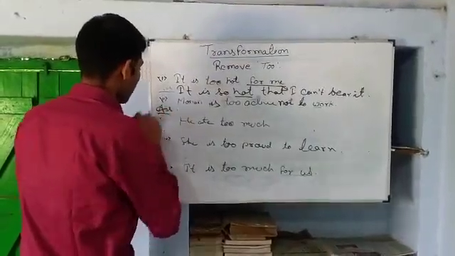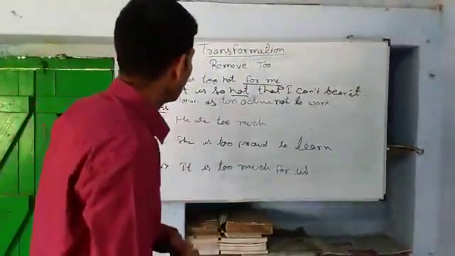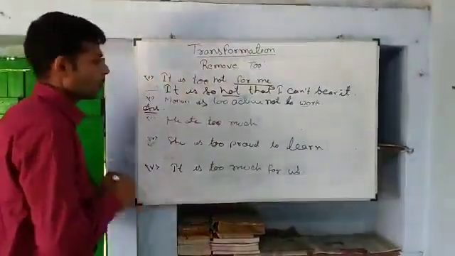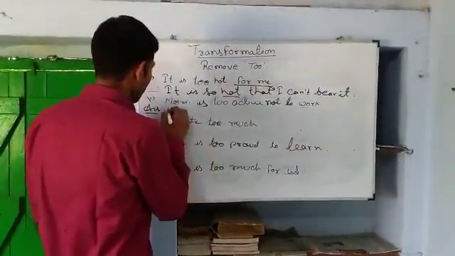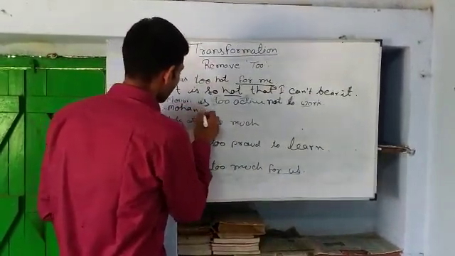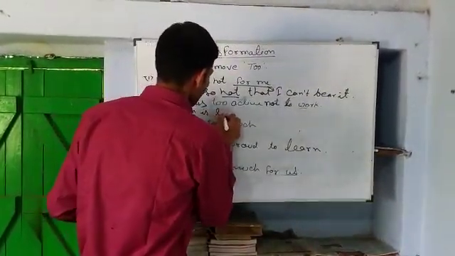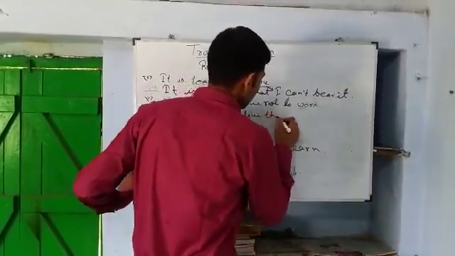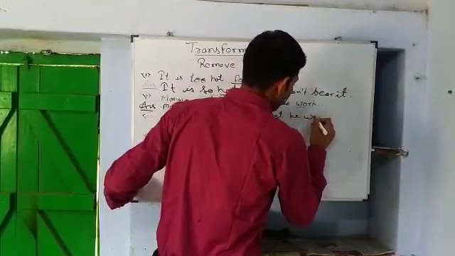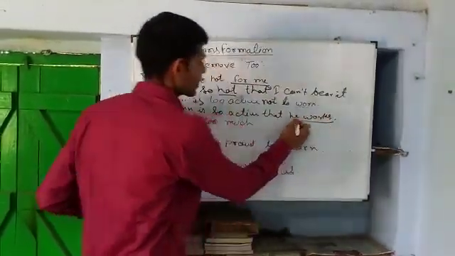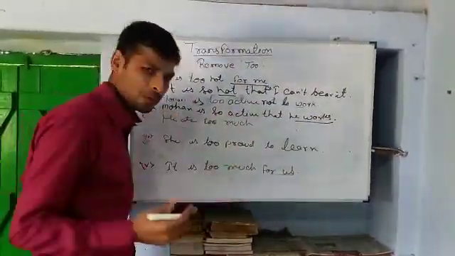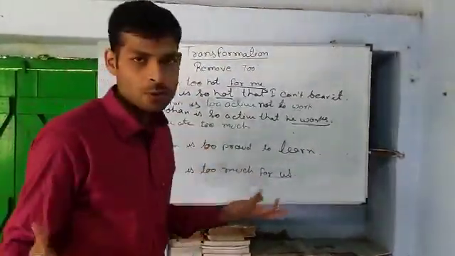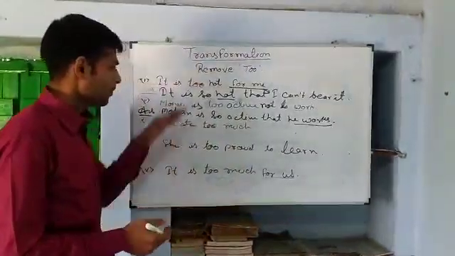Now let's talk about the second question. Mohan is too active not to work. What do you think? What would be the answer? Mohan is so active that he works. Why have I used "works" here? Because the whole sentence is in present form. If the sentence is in past form, you are free to use the past form of the verbs. This would be the answer.